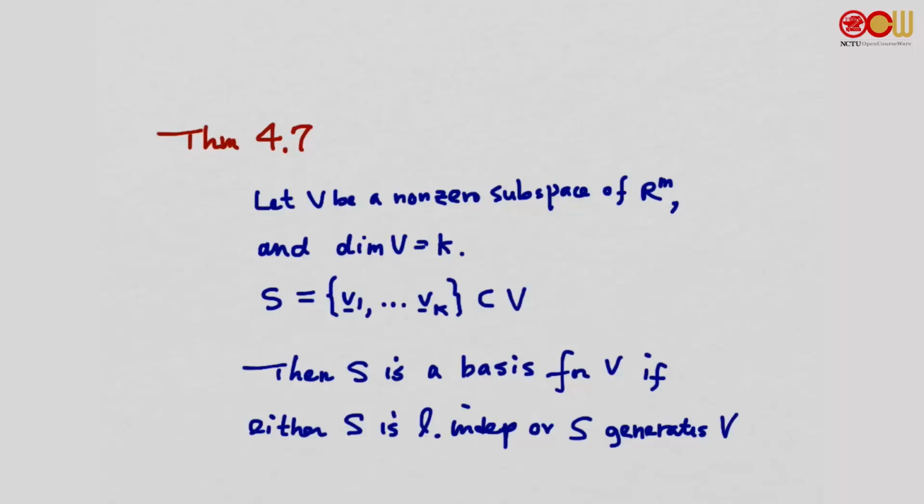But according to the theorem, there's an alternative way. If we start from a set with K vectors, it's sufficient to show that it's linearly independent to show that it's a basis. Or we can do this. Again, starting from a set with K vectors, if we can show that it's a generating set, then it is a basis. We do not need to show that it's linearly independent.